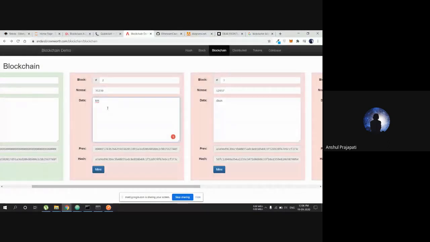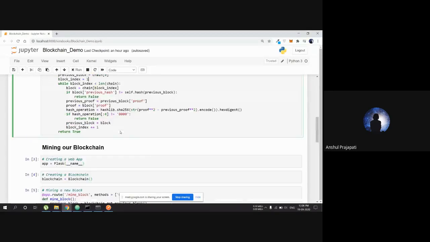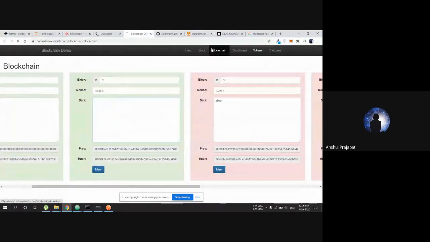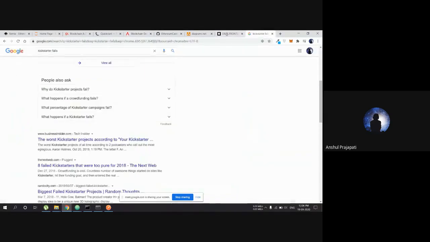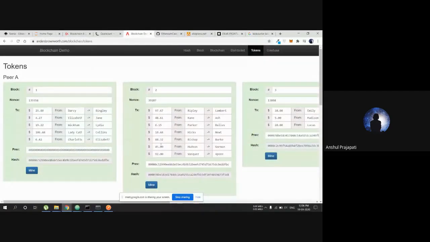So okay, this is a little block, but this is an example of blockchain in the process of cryptocurrency transactions. We want to use blockchain in applications, like I gave the example of Kickstarter. How are we going to solve these problems with the help of blockchain? Because what blockchain does, as you have seen here, is give us security inherent to the process.